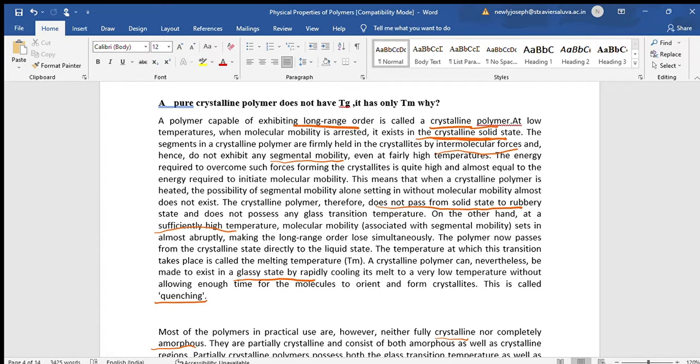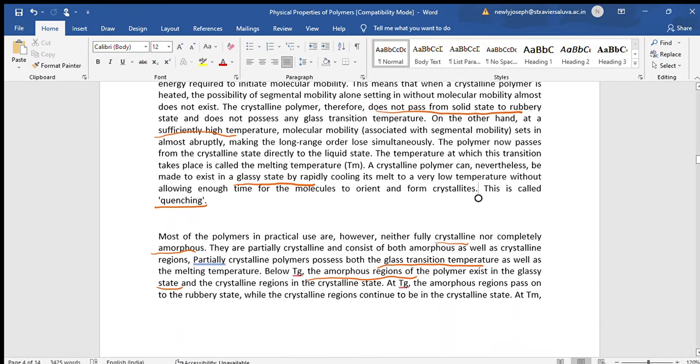And most of the polymers which we use practically are neither fully crystalline nor fully amorphous. They are semi-crystalline. That is, they will have some parts where there is perfect order, and also irregularly arranged segments. So it has a crystalline nature and an amorphous nature. So partially crystalline polymers possess both the glass transition temperature and also the melting temperature.